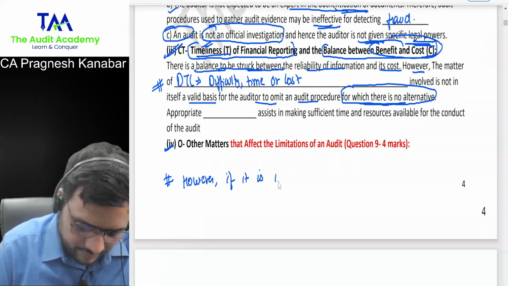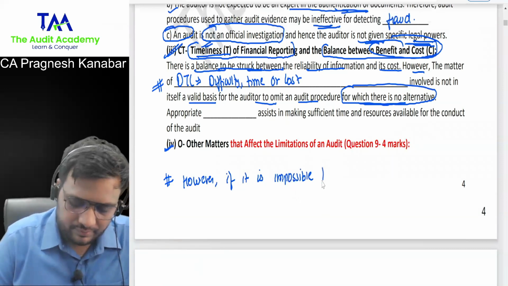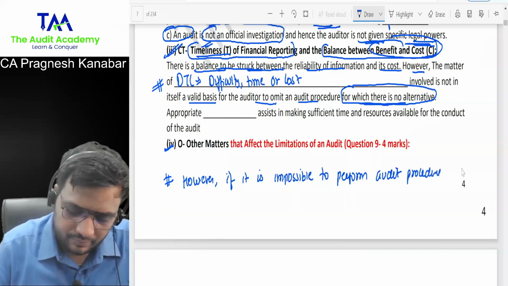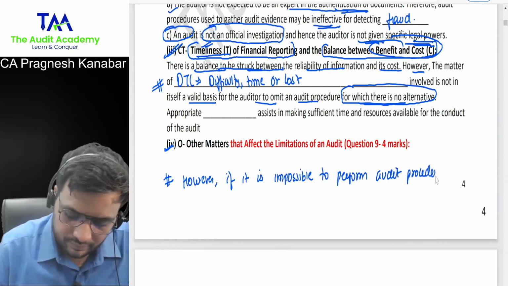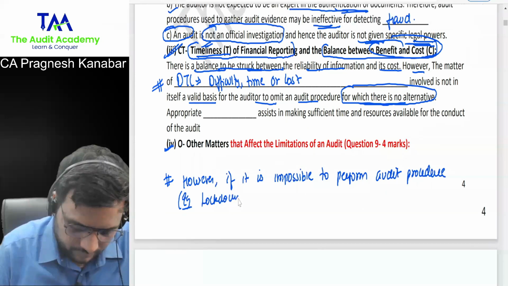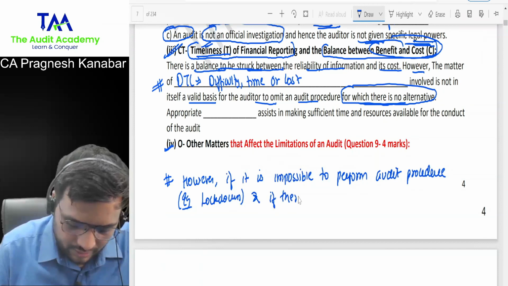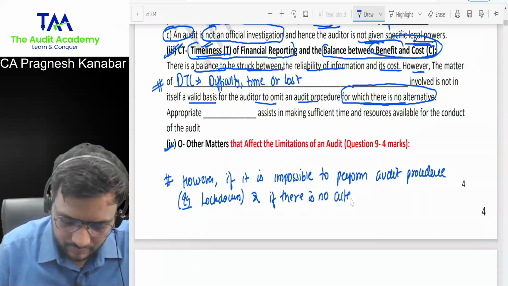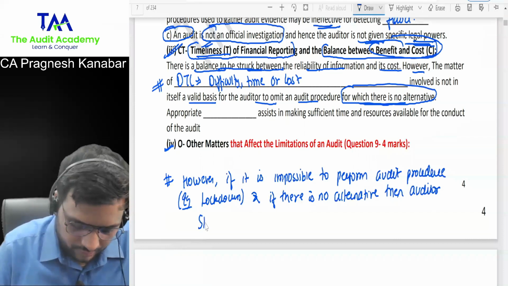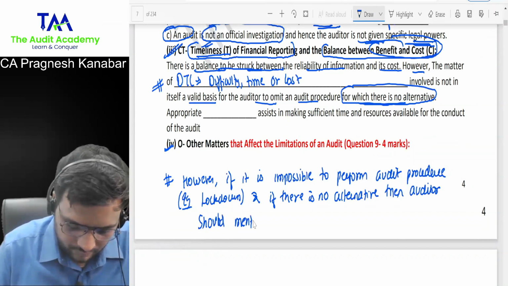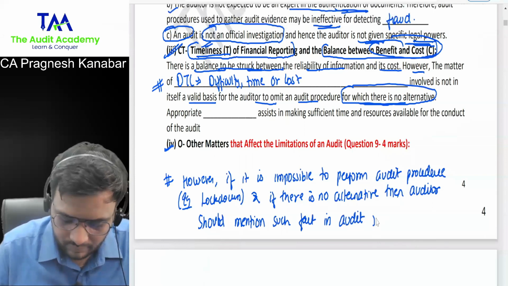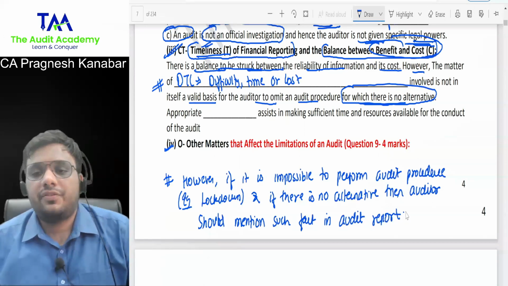However, if it is impossible to perform audit procedure, example lockdown, and if there is no alternative, then auditor should mention such fact in audit report.